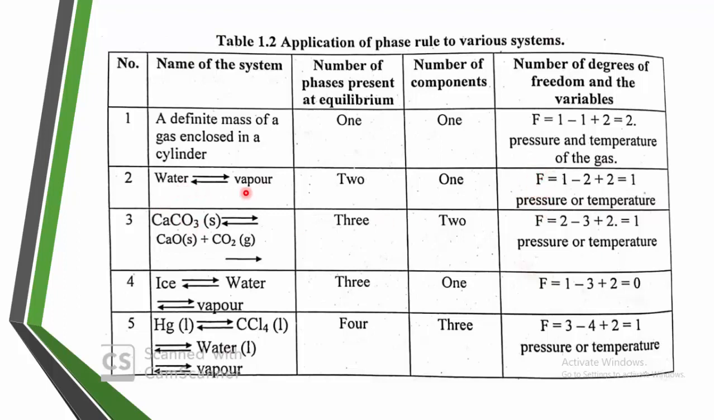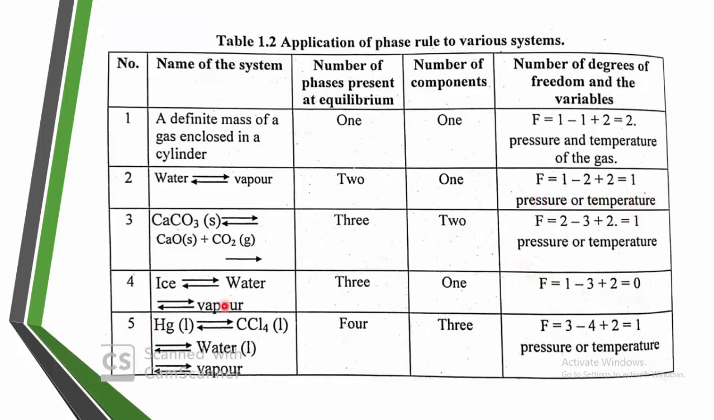Here, water to vapor: here it is the liquid phase, here it is the gaseous phase. Phases are 2, component is 1, because here also H2O, here also H2O, so the component is only 1. The degree of freedom you can calculate: f is equal to 1 minus 2 plus 2, you will get 1. Means the degree of freedom of this water to vapor system is equal to 1. That means the state of equilibrium may vary with one of the intensive variables, maybe pressure, maybe temperature.